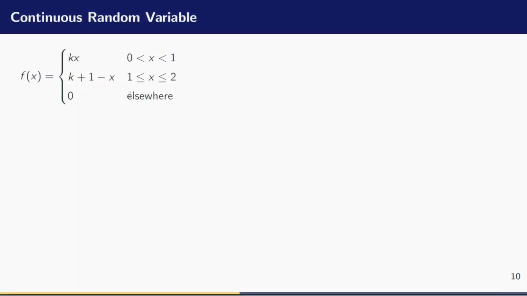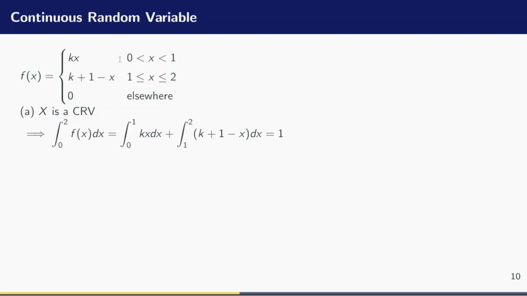All right, this is the question itself, and we have been told that x is a continuous random variable. x is a continuous random variable if the integral of the probability density function within the limit is equal to 1. That is, from 0 to 2 should give us 1. So x is a continuous random variable will mean that the integral from 0 to 2 of the entire function f of x with respect to x must give me 1.